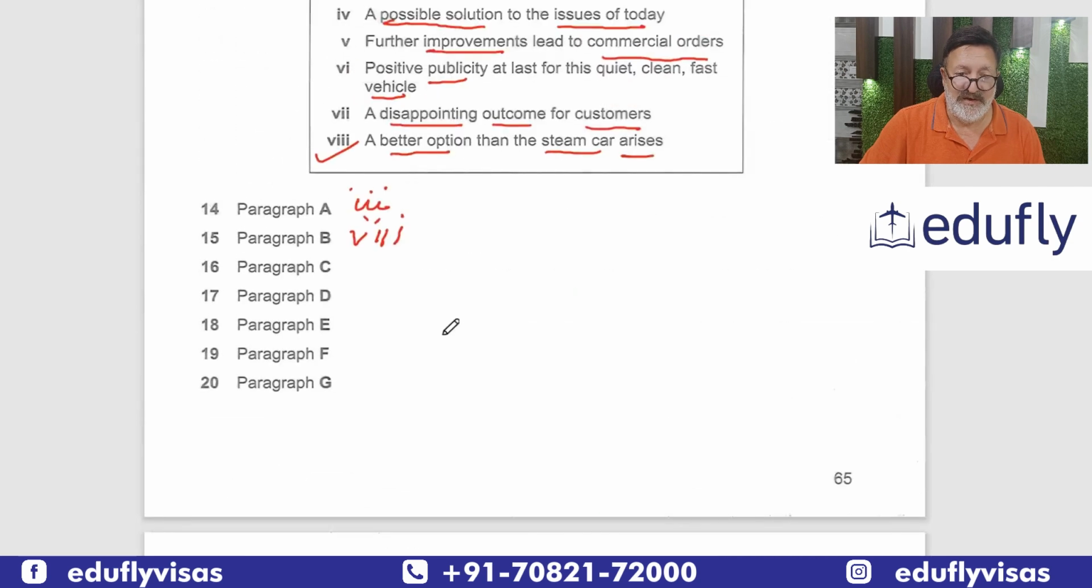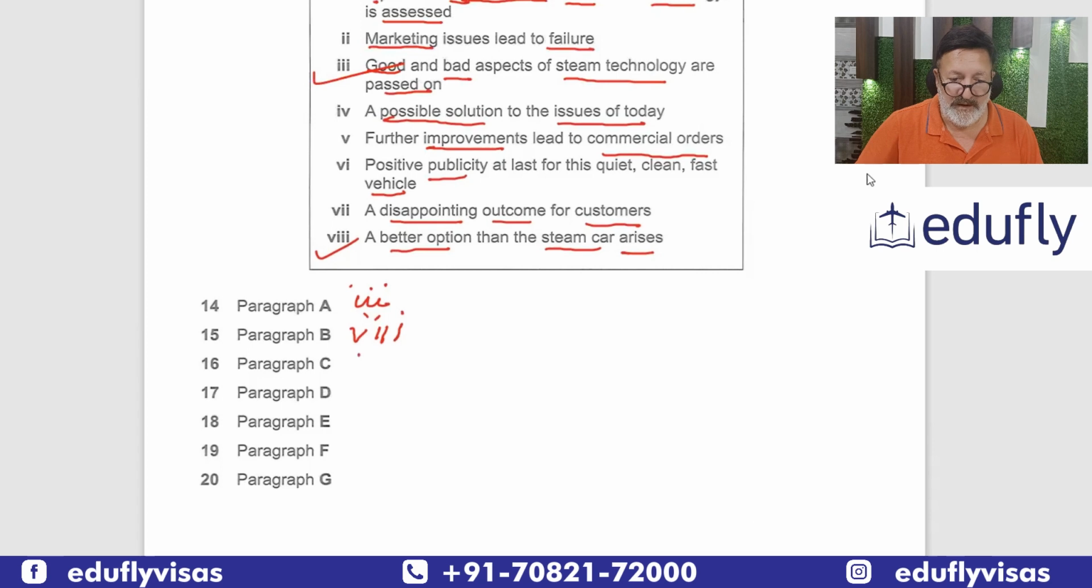So for C, we will have to put down 6. So we have C and we have 6. So now gradually we have 3 correct.